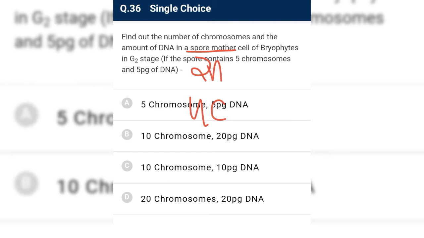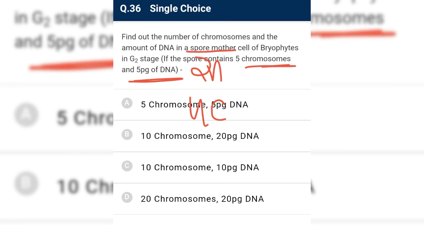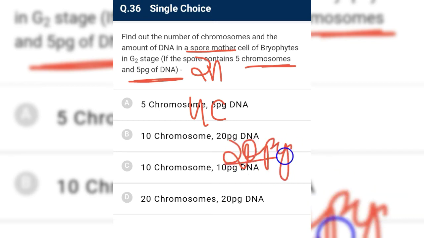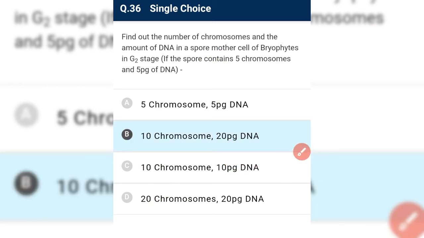Okay, if spore contains 5 chromosomes and 5 picogram of DNA. See, spore means haploid structure. Spore is nothing but a haploid structure, and it has C amount of DNA, which is given as 5 picogram. So we have 5 into 4, that is 20 picogram of DNA, and the number of chromosomes is 10. 10 chromosomes and 20 picogram of DNA.